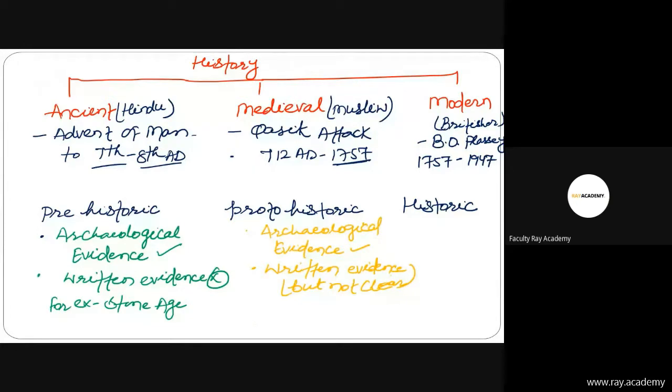For example, the Indus Valley civilization, the Vedic age. So please keep in mind, in a proto-historic period you will get archaeological evidence and written evidence, but the written evidence is not clear.